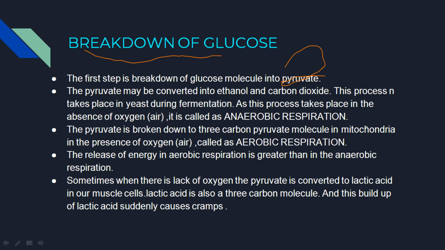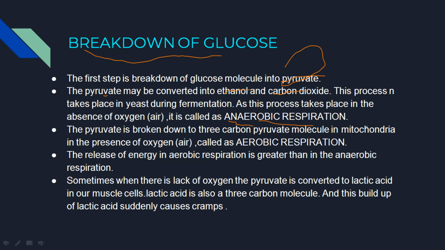Let us see. The pyruvate is converted into ethanol and carbon dioxide. That means in the absence of oxygen, that is when there is no air, the pyruvate is converted into ethanol and carbon dioxide. We are going to call this process anaerobic respiration.